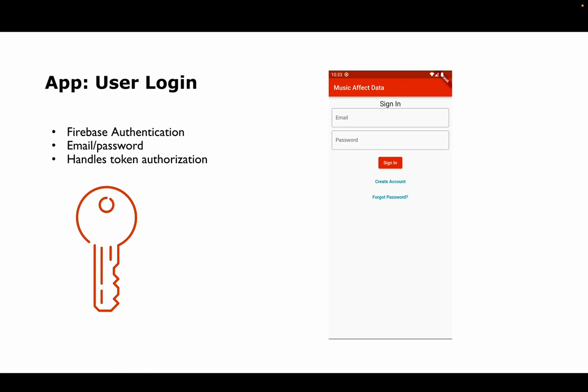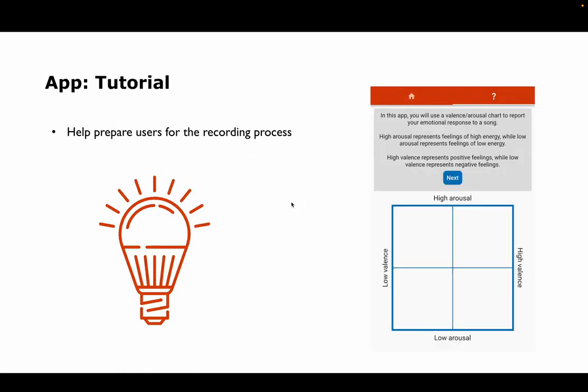Really, really cool. And you can see here, this is the UI that we built around that. You can create an account, you can reset a forgotten password, and eventually you will be able to collect all the data that we want about a user and save that and be able to identify it. We have a tutorial. To use the app, it would be nice to know how it works. We do have a tutorial on the tab bar on the right. You click on the little question mark, it'll take you to this tab, and it'll describe the process, what to expect, and describe the grid and what you need to do as you record your data.